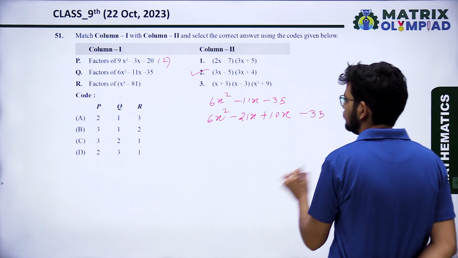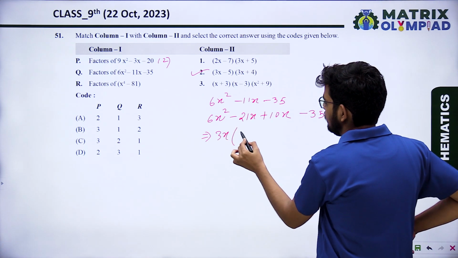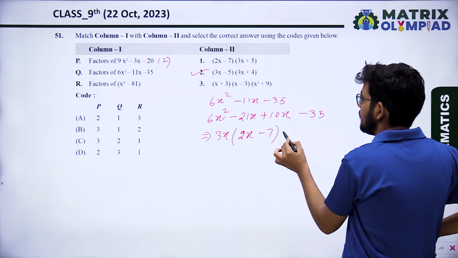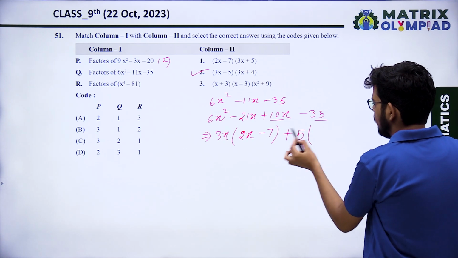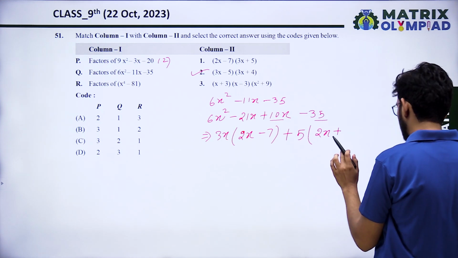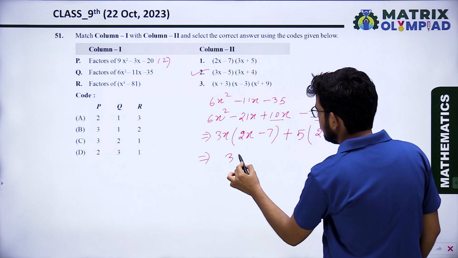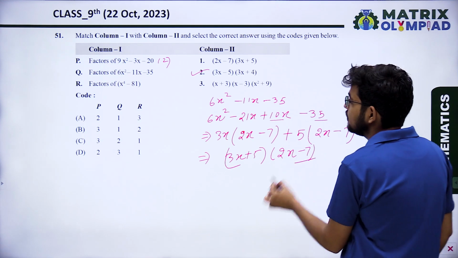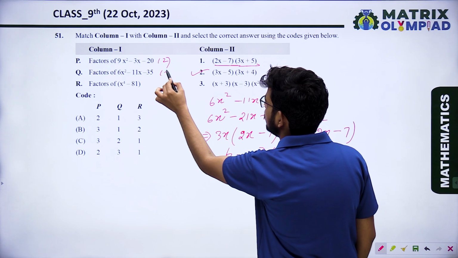When we split it, now we take common 3x, and in the bracket 2x minus 7, plus we take common 5, 2x minus 7. So the factors will be 3x plus 5, 2x minus 7. That is option 1.